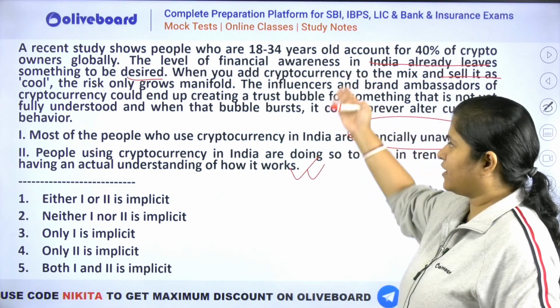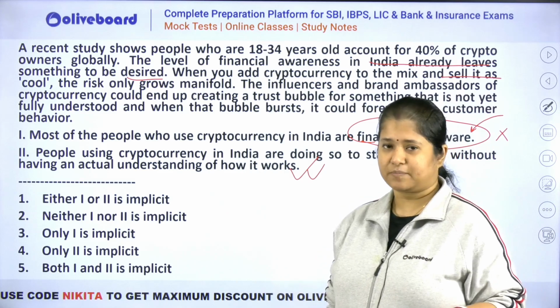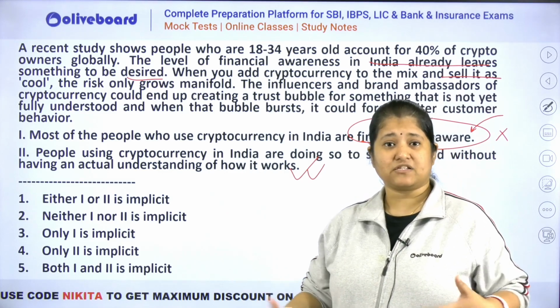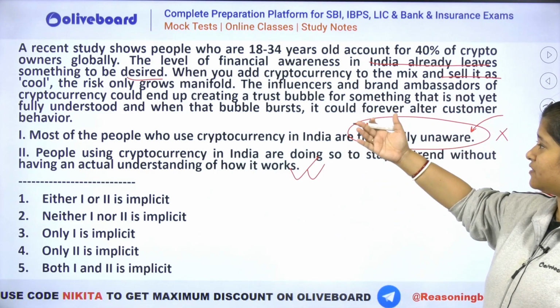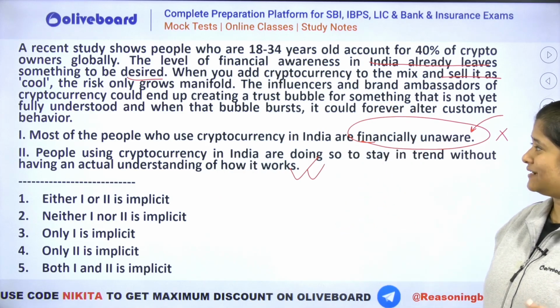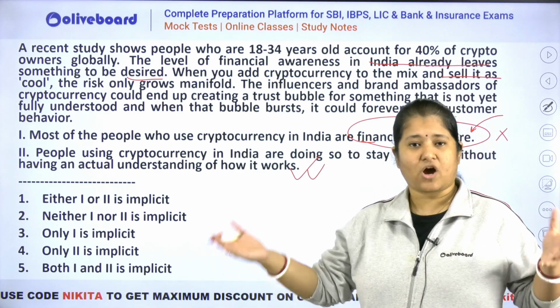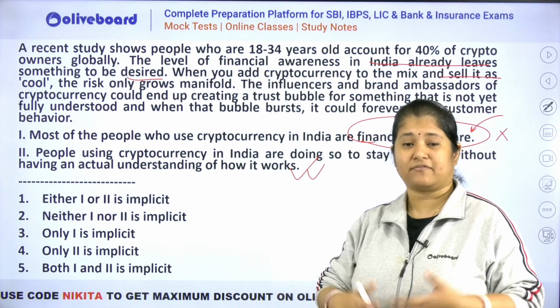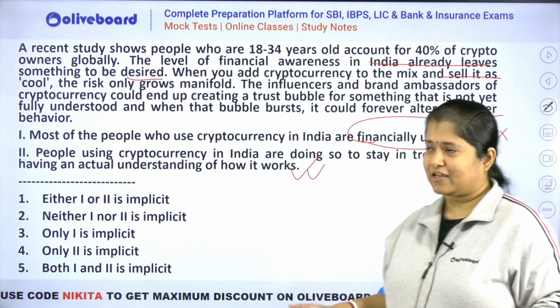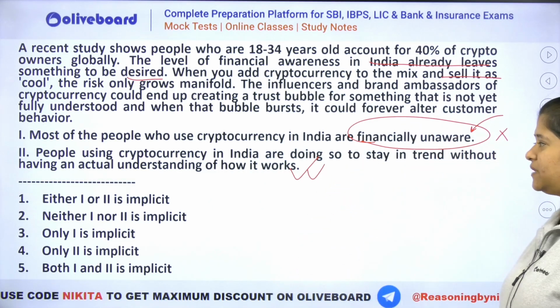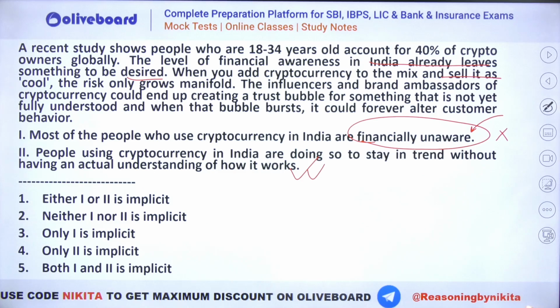Absolutely, you can see that is what has been mentioned in the last few lines of the passage. That is, we find it cool, and that is why it may be dangerous for us, right? So you can see influencers and brand ambassadors are ending up creating a trust bubble, right? So they do not understand what they are getting into, and finally when the bubble will burst, there will be repercussions of it, right? So that is what has been said here, that people using cryptocurrency in India are doing this to stay in trend without having the actual understanding of how it works. They just feel it is cool to have this particular currency.